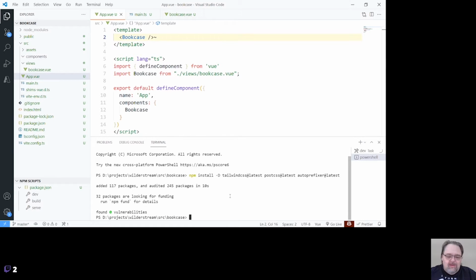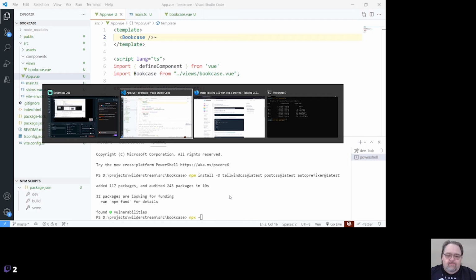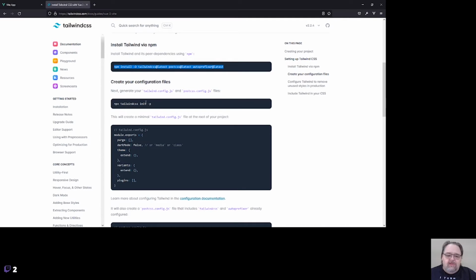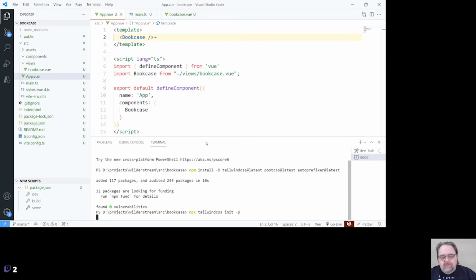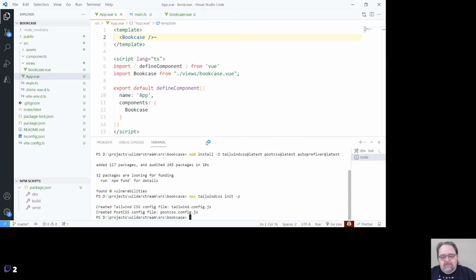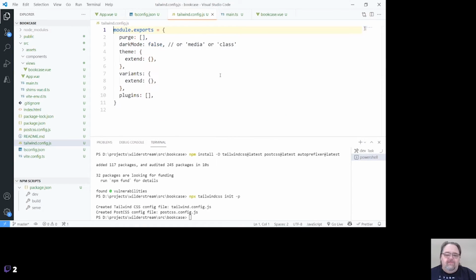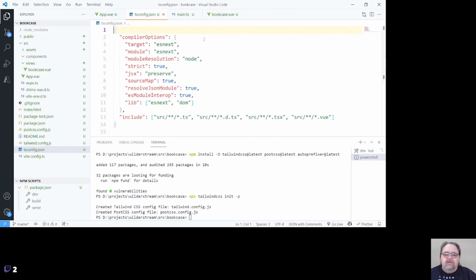So it's all good. We've added those, and we also want to use an NPX here to initialize Tailwind CSS, and this is actually going to initialize a Tailwind configuration file for us. If you haven't used NPX before, you don't have to install something first to use it. We're going to be using Tailwind a little bit in here to get the piece we want. And so we now have a Tailwind config file that has some different pieces in this that we can configure as we need. And we'll need this for a couple of things. We'll get to that in just a minute.